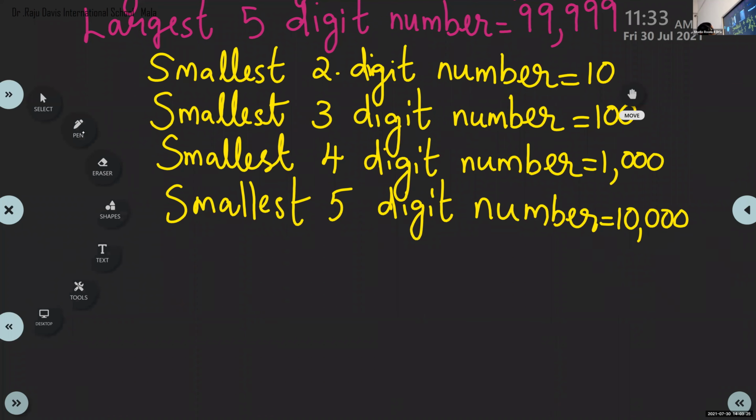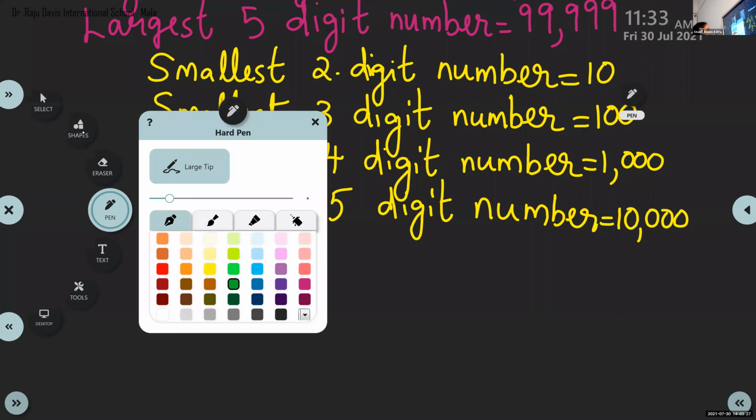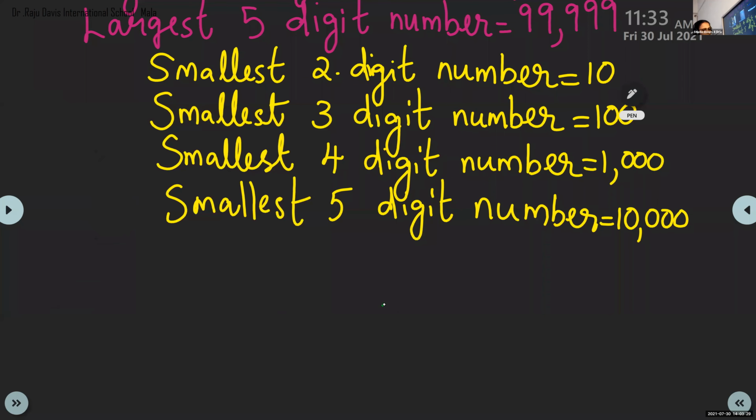Now we are going to write place value. See, children, if you have space, you can write on the same page. Otherwise, you can take a new page to write place value. You can write place value on the next page, because till this, the largest and smallest, you can write on one page. Next heading, that is place value.